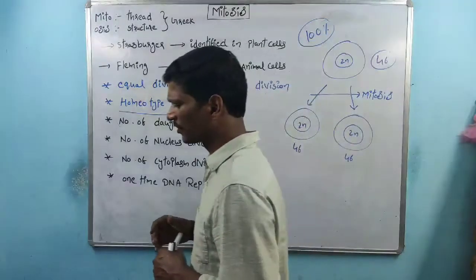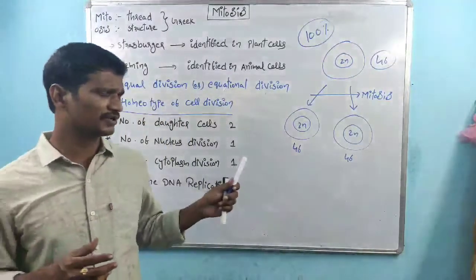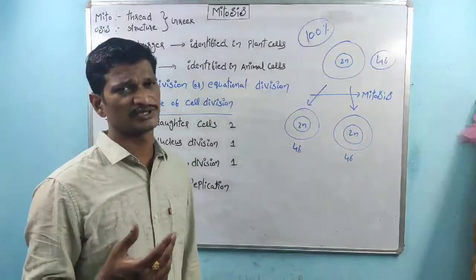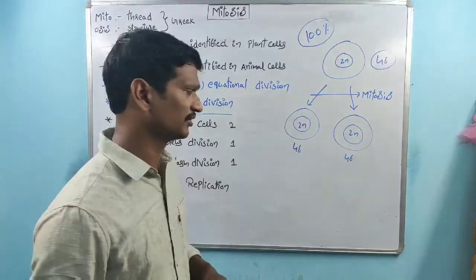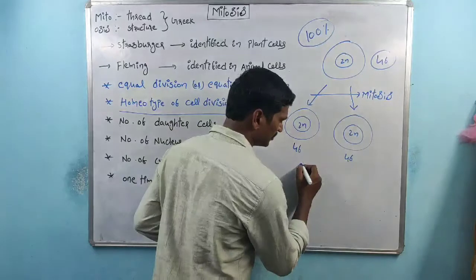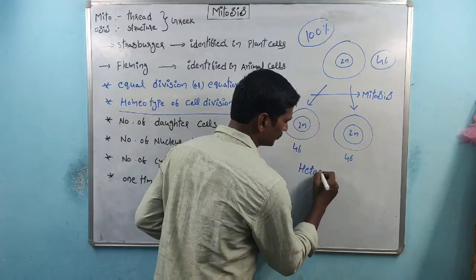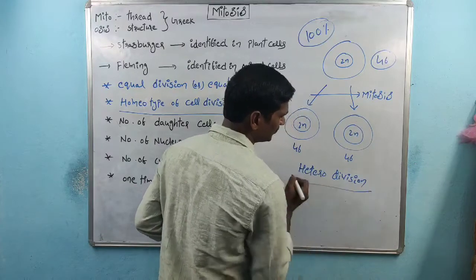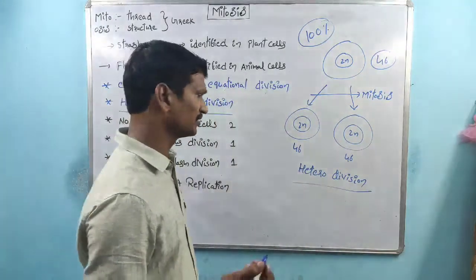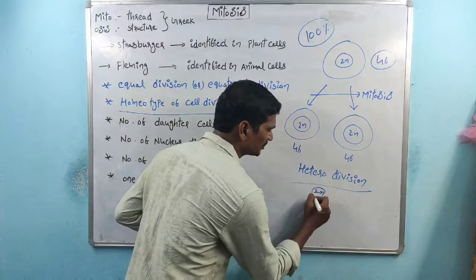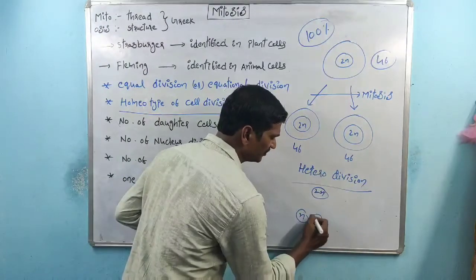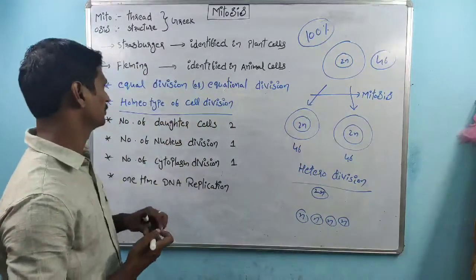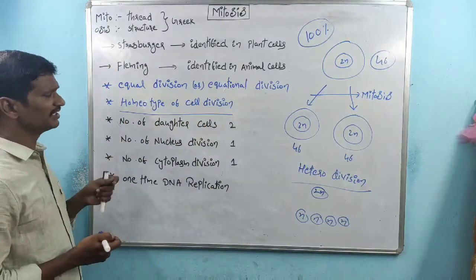Next is the number of daughter cells. As another example, for meiosis, the name is heterodivision. Hetero means different, because the parental cells are in the 2n state, but the daughter cells are in the n state. So hetero means different, and homeo indicates same.